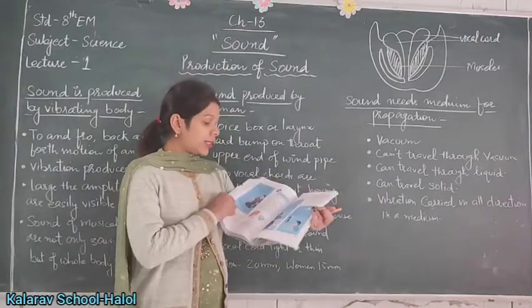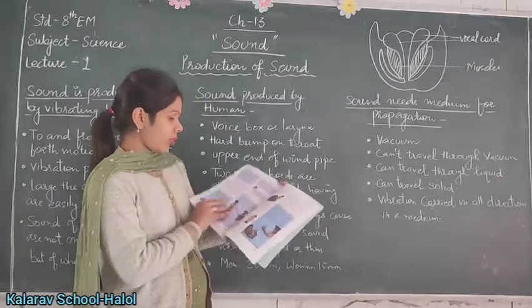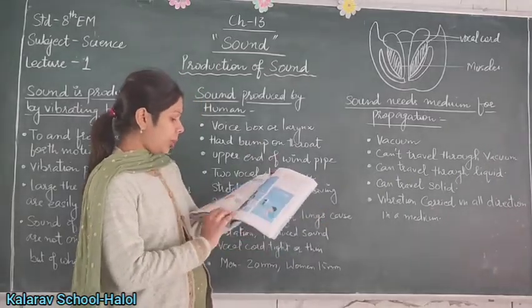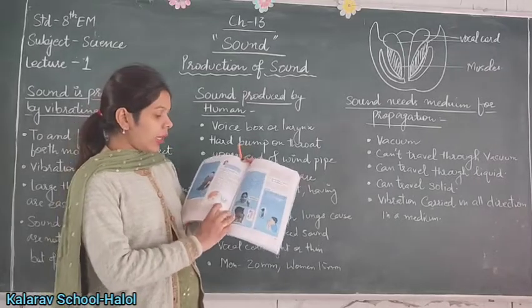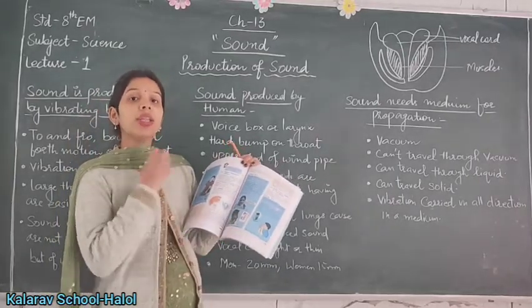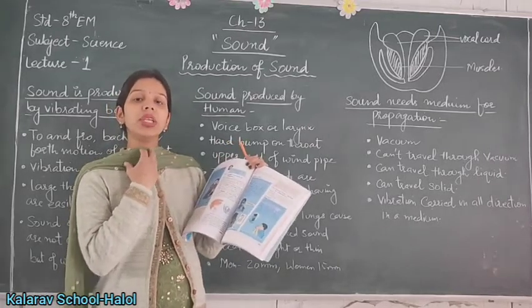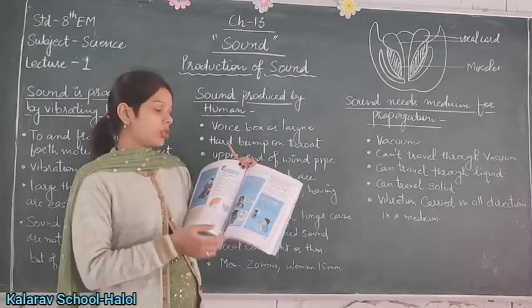Here you can see the diagram in your book. It is on page number 160. It is easily shown that the voice box lies in the throat. The hard bump you can see on the throat is called the voice box.